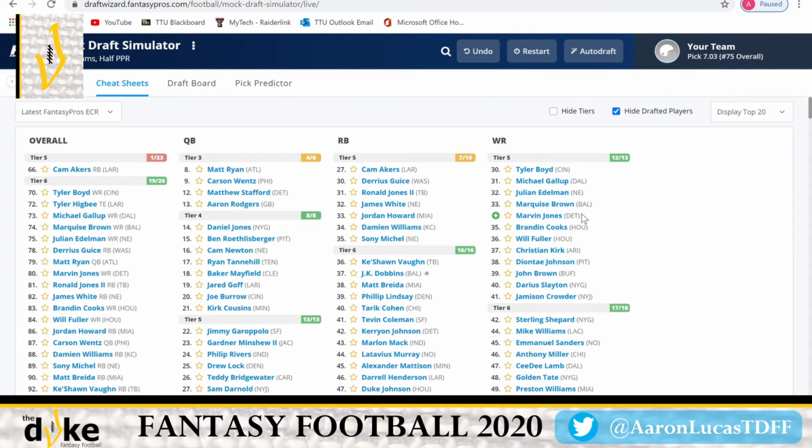He's been the most consistent, safe wide receiver for the last 4 years in a row, to where he's actually close to a wide receiver 2 or a good flex position. And if anything happens to your wide receivers, you can pluck him in. He's just so consistent year in, year out. So let's take